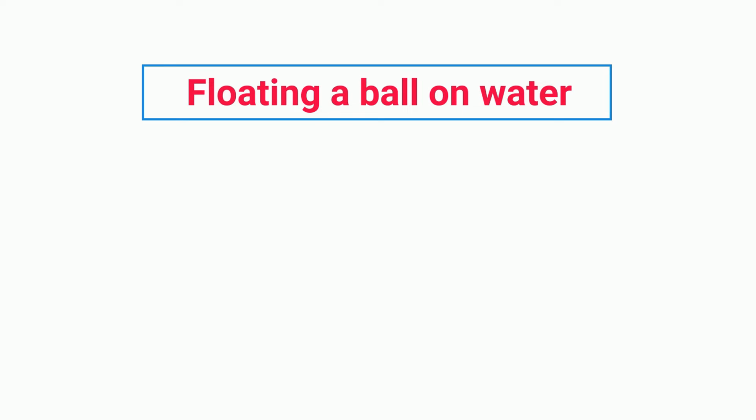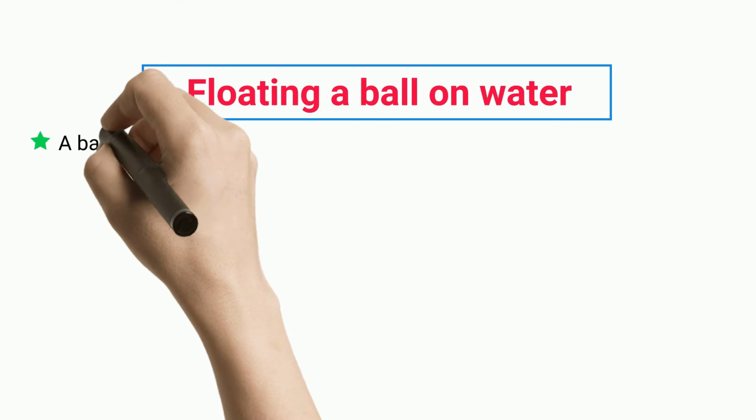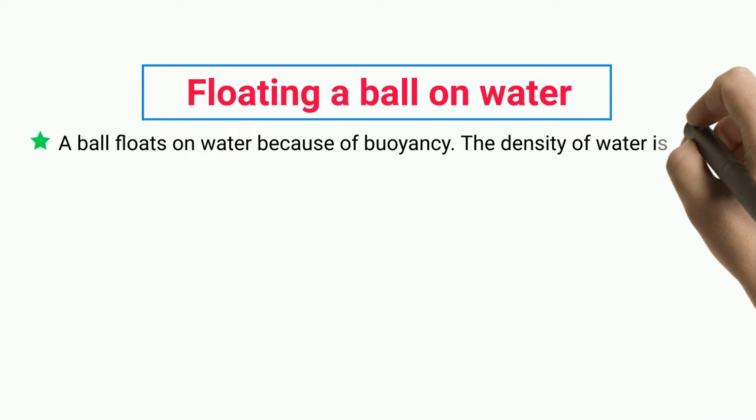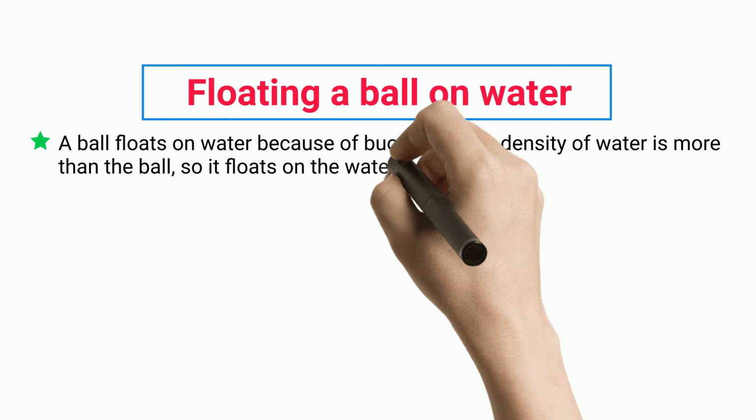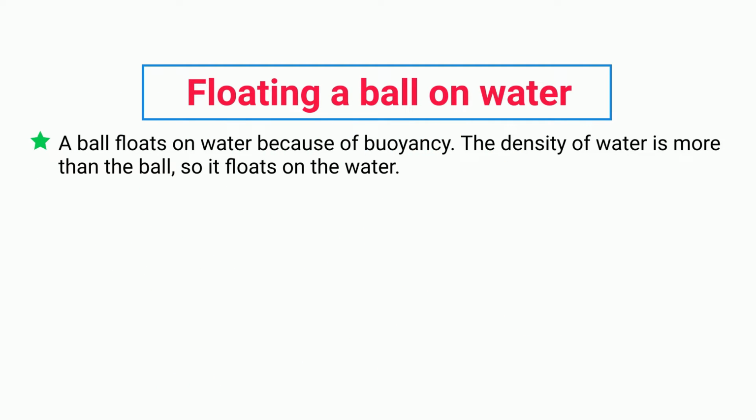Floating a ball on water. A ball floats on water because of buoyancy. The density of water is more than the ball, so it floats on the water.